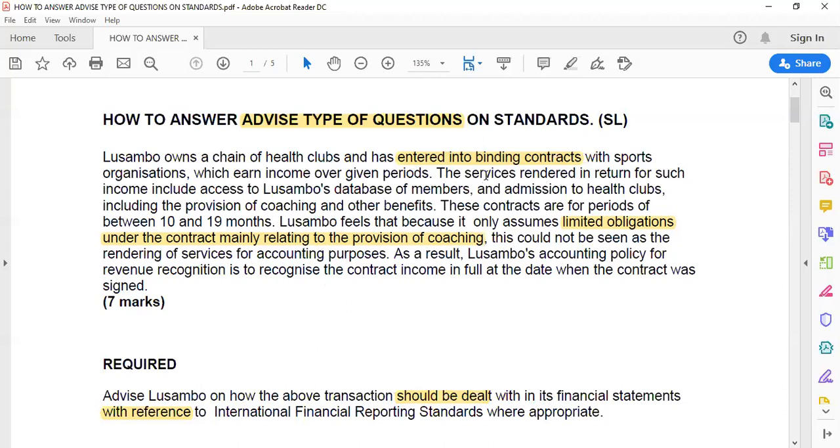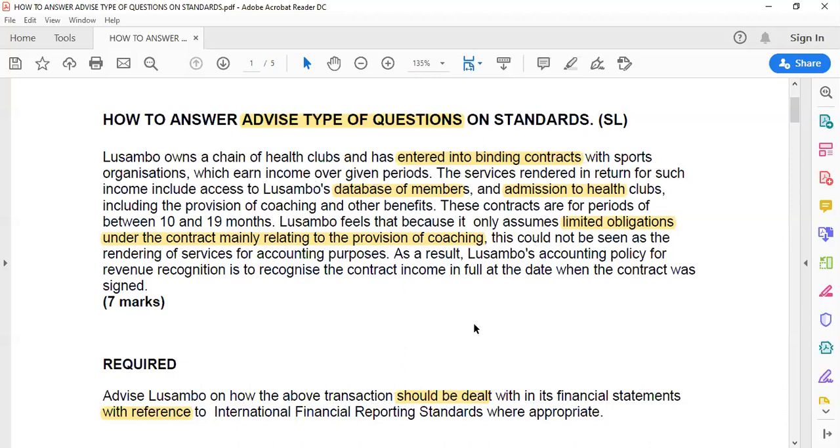For example, we have the services that include access to the database. You have number 1, the database service here. And then we have admission. See, there's a number of services here which is not recognized. And then we have a provision of coaching and other benefits. So this is why it's limiting himself. It's not recognizing other services as separate performance obligations. Okay. Anything else you have to see in this question?